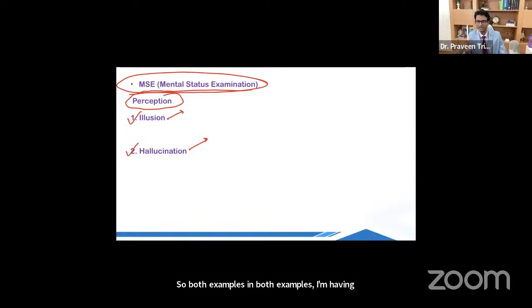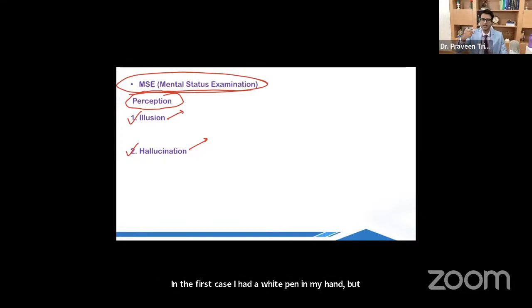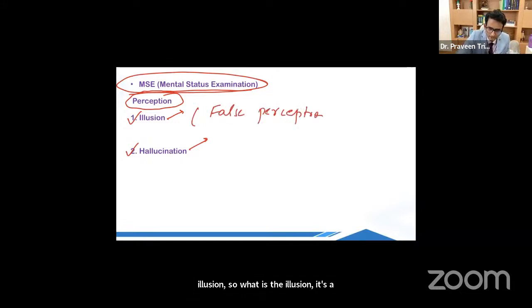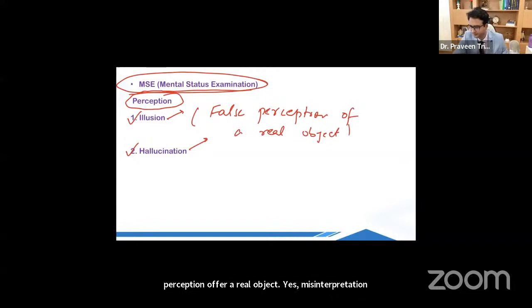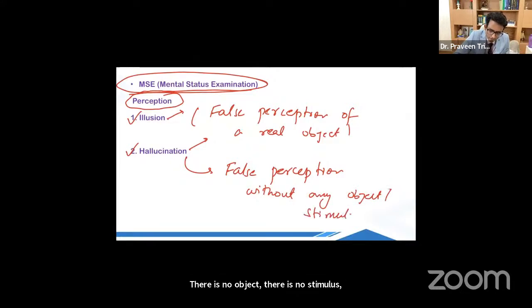In the first case, I had a white pen in my hand, but instead of the white pen, I saw a black pen. Whereas in the second case, I have nothing in my hand, but I still saw a black pen. So the first one is an example of illusion. So what is illusion? It's a false perception of a real object. Yes, misinterpretation. False perception of a real object. Right? And what is hallucination? It is false perception without any object. There is no object, there is no stimulus, but still we are having a false perception.